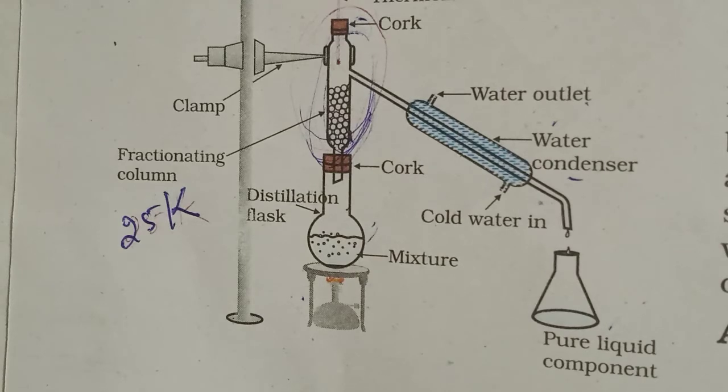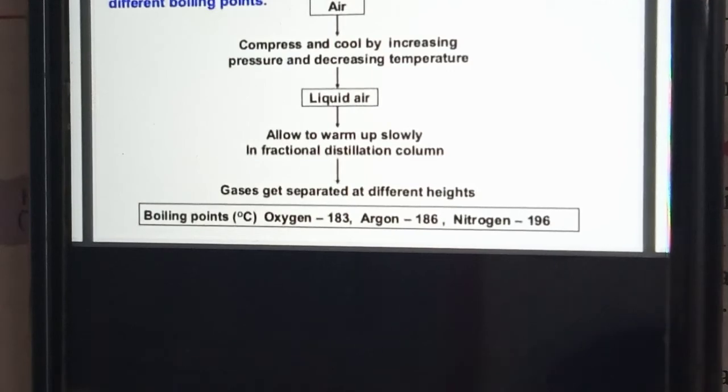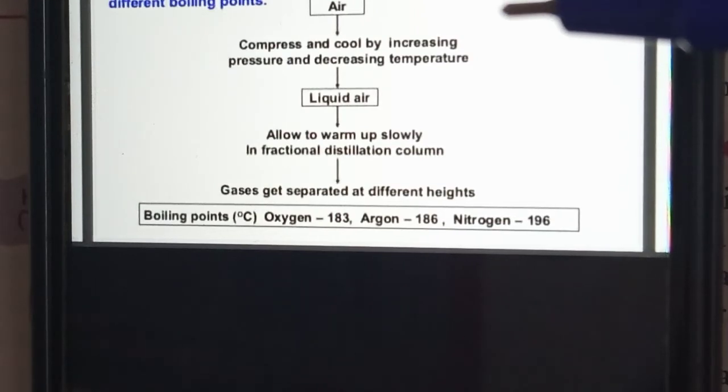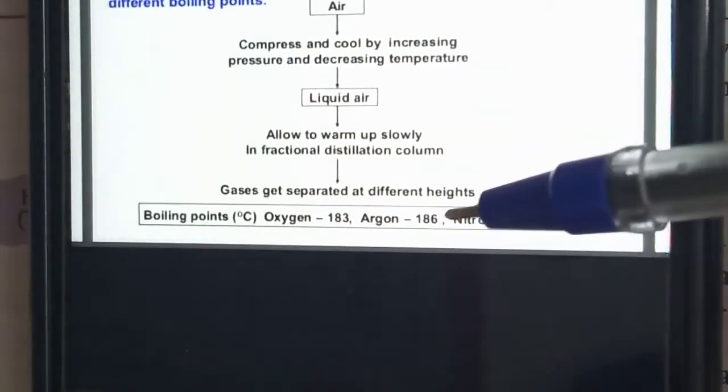Already I told you air is a homogeneous mixture. Yes or no? Air is a homogeneous mixture. So here see, air is there. Air is a homogeneous mixture and can be separated into its components by fractional distillation. Here see, one small flow chart I gave you.